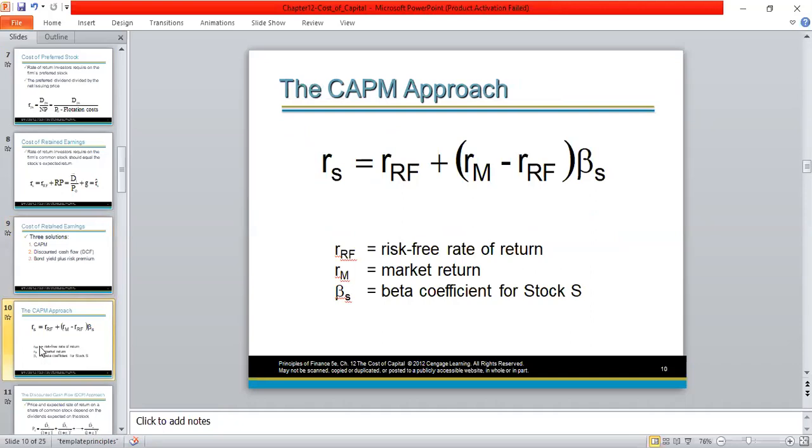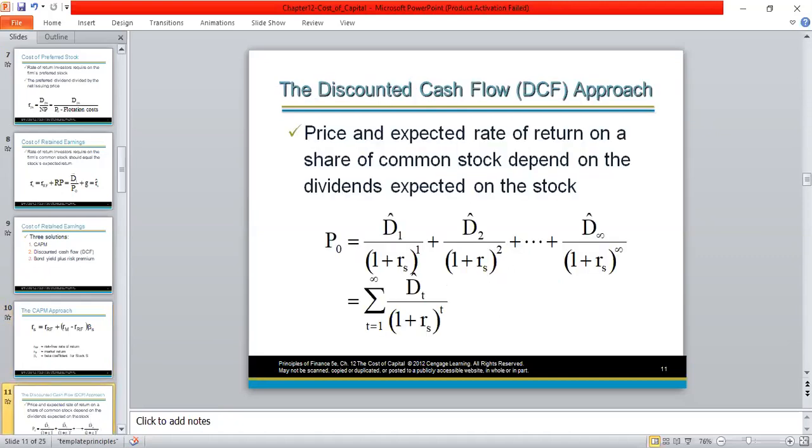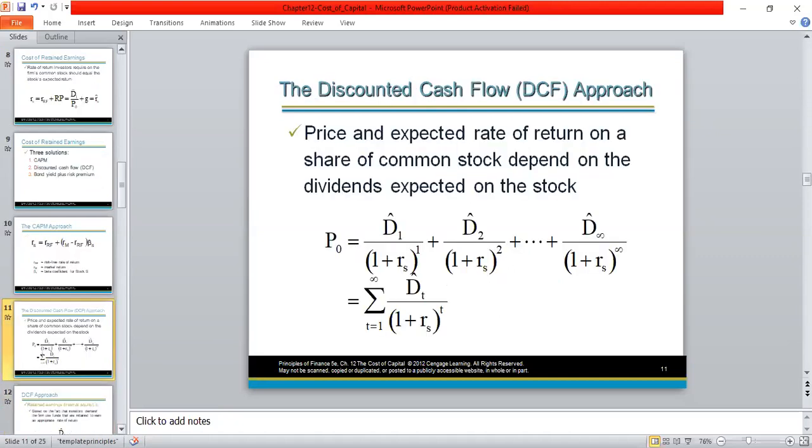So how do we add the risk premium? We take the individual security's beta factor. To the individual security's beta factor, we multiply the risk premium of the market. So how do we calculate the risk premium of the market? Market return minus risk-free rate of return is the market risk premium that we multiply by the individual security's beta factor in order to get the risk premium of the security. So the risk premium of the security we add to the risk-free rate of return in order to calculate the cost of retained earnings. That is based on the CAPM model.